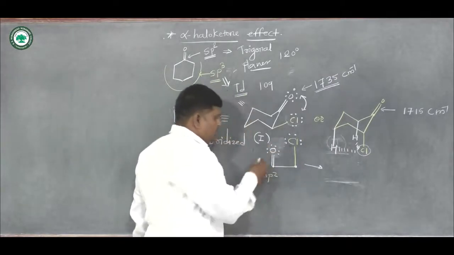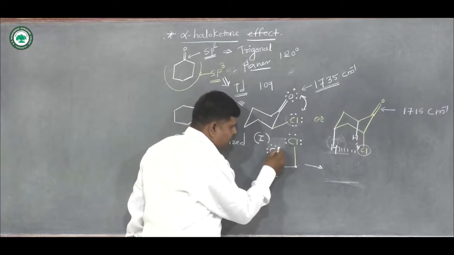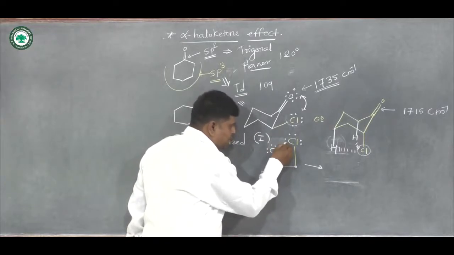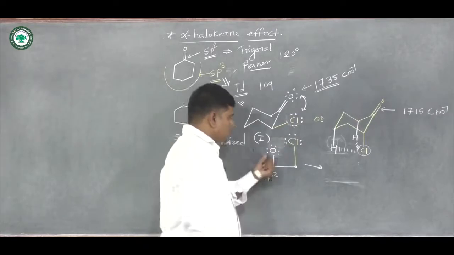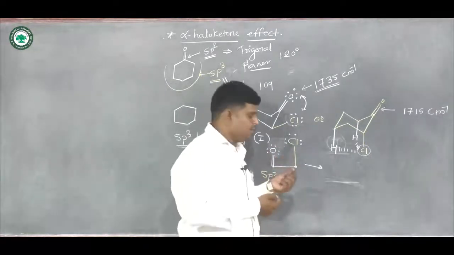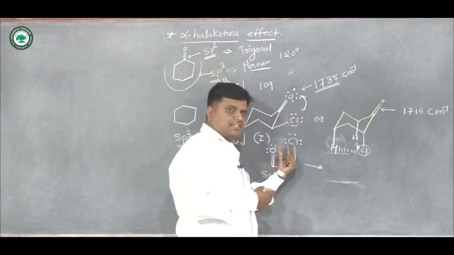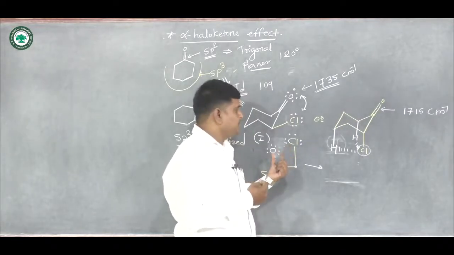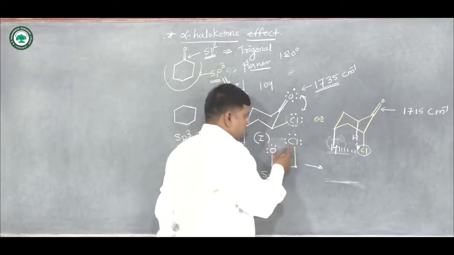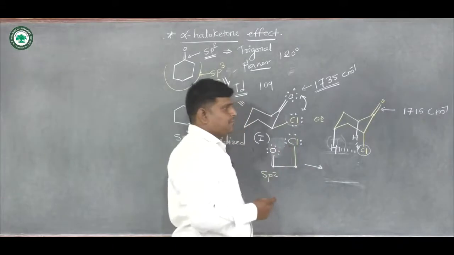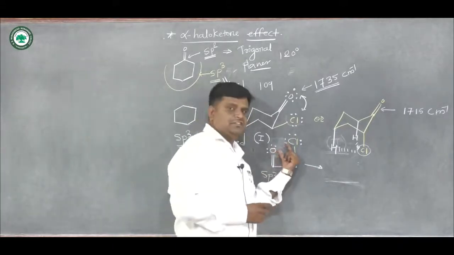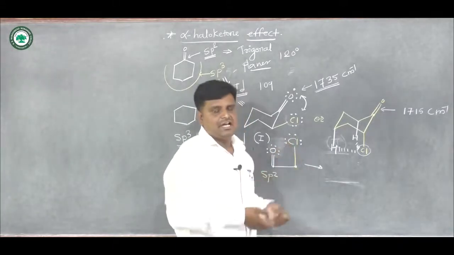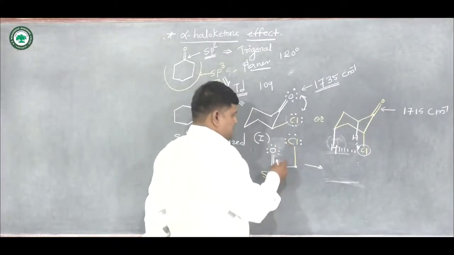And now we are going to say here the distance between this chlorine and this oxygen is somewhat greater. At that time, repulsion between them is somewhat less, or stress is somewhat released between these two negatively charged groups.